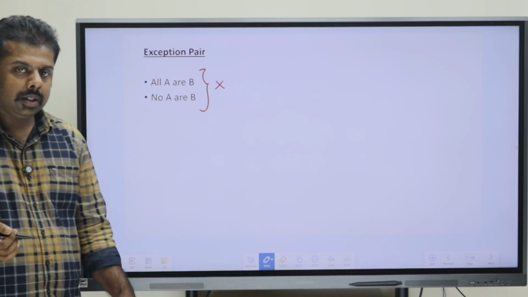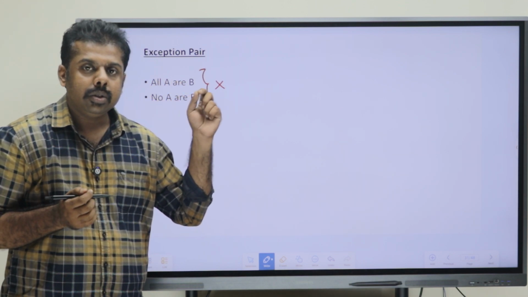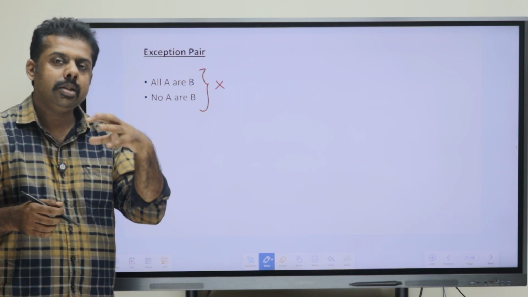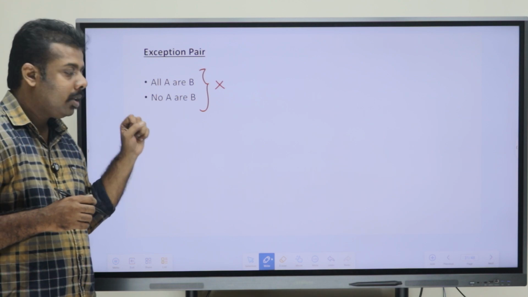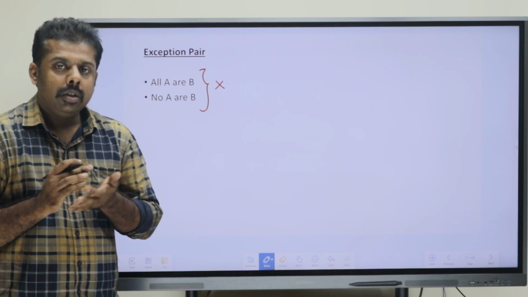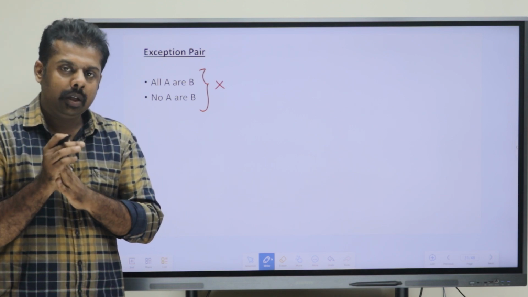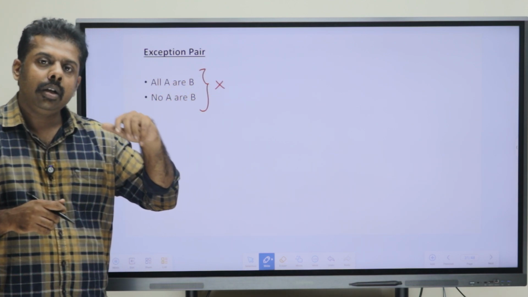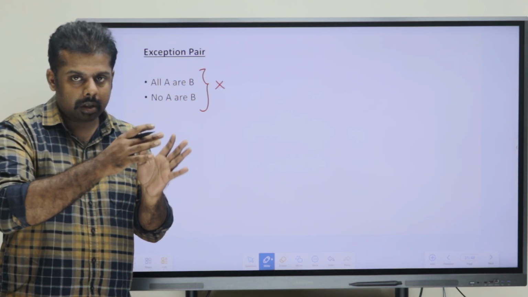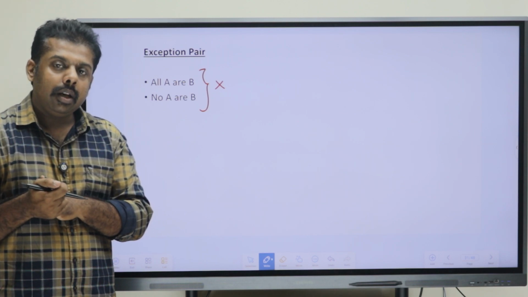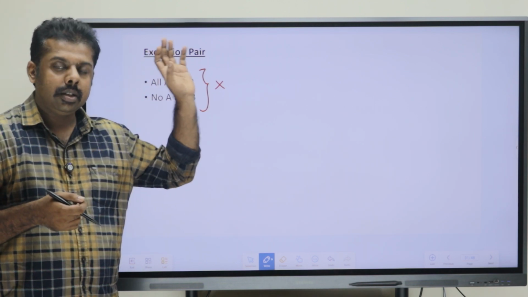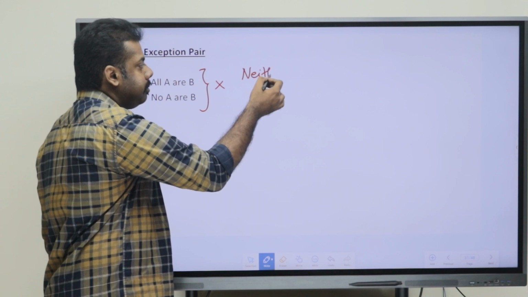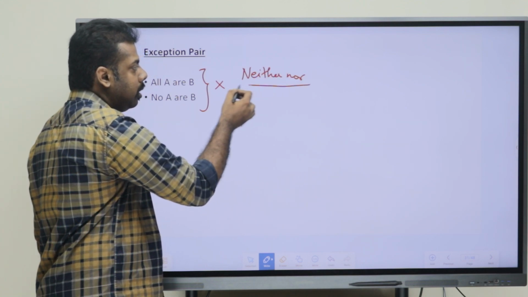By the simple logic, if I am just reading the two statements, in the first statement we are saying that all A are B, that means every A in total is inside B. In the second statement we are saying no A are B, that means they do not have a relation. So, both the statements are logically not perfect. That is why in the either or case, if all and no are connected, even if all the conditions are okay, this pair is an exception pair. So, if this pair is coming, you can directly mark your answer as neither nor. So, that is an important concept.